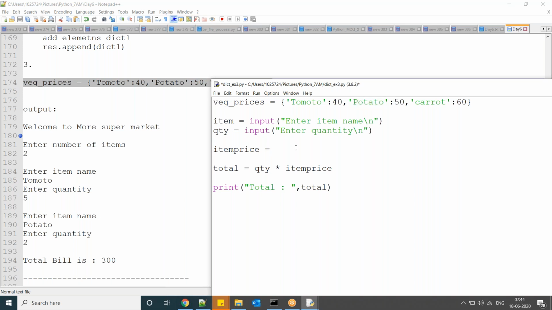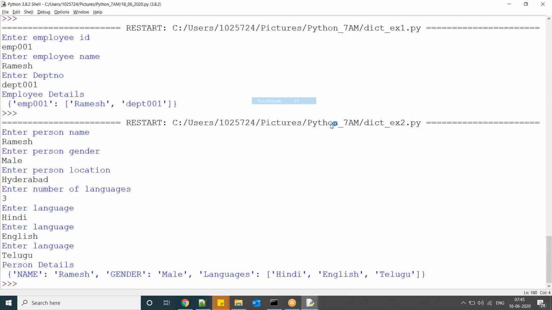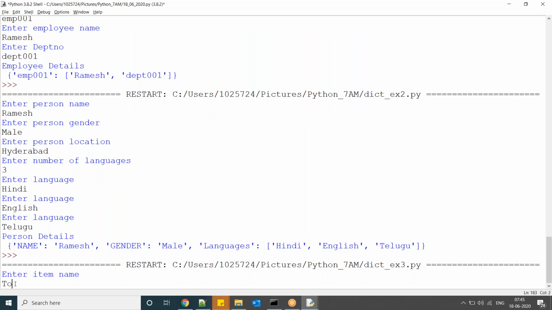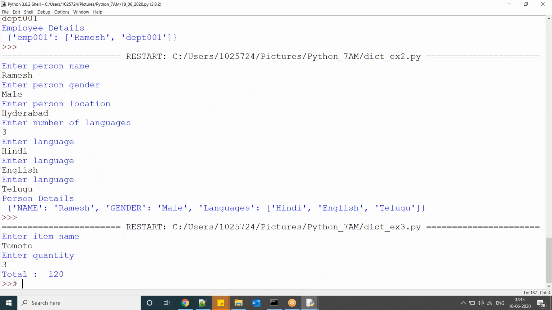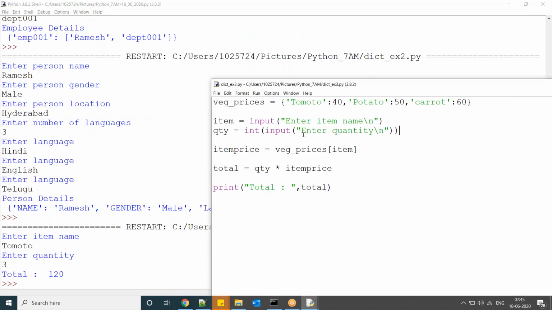So here, veg underscore prices of key. Now if you entered tomato, veg prices of tomato is 40. So the 40 is assigned to this one. So here the quantity into 40. Now here, you have to enter it as an integer. Enter item name. Enter quantity, 3 kgs, 120. Okay, 3 kgs, 120.